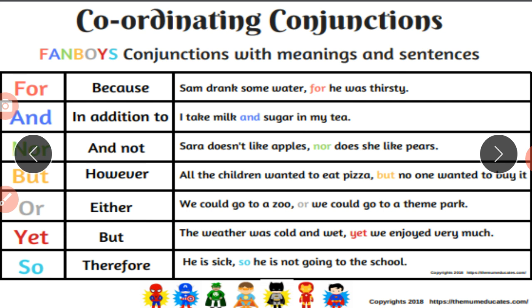Therefore, what does so mean? He is sick, so he is not going to the school. So, therefore, he is not well, so he is not going to school. So students, these are our coordinating conjunctions. Coordinating conjunctions means those connectors, those joining words which join different sentences at a time, and make these sentences short in one manner or another.